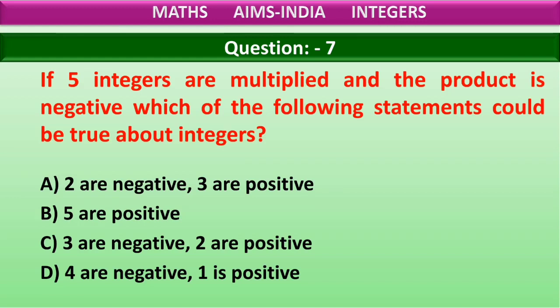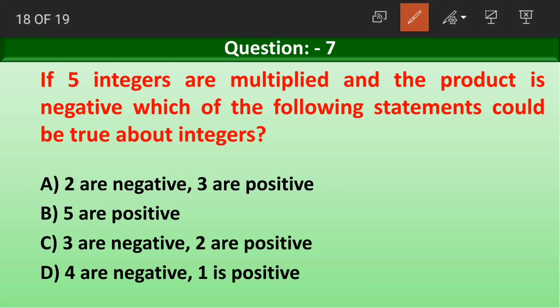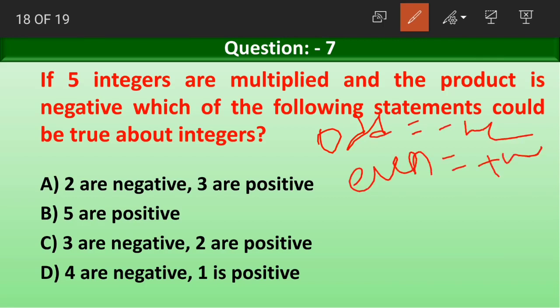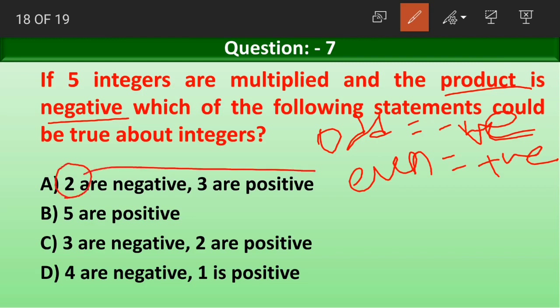Remember what I told about multiplying many integers? If the number of negative integers in a given multiplication is odd, then the result will have a negative sign. If the number of negative integers is even, then the result will have a positive sign. Here they are saying that the product of multiplication is negative. Now look at the number of negative integers in the given options. Here they are saying there are 2 negative integers. 2 is an even number, so the result will be positive and this is the wrong answer.